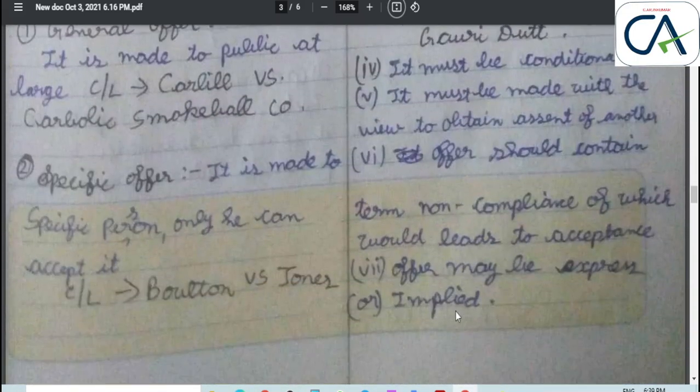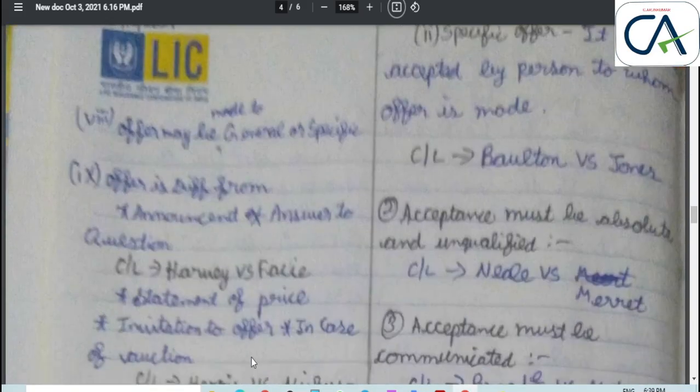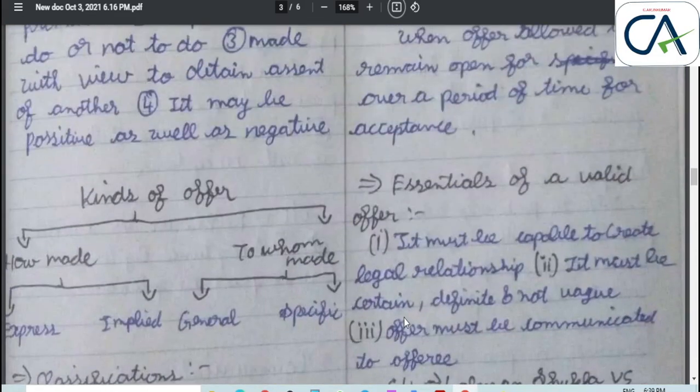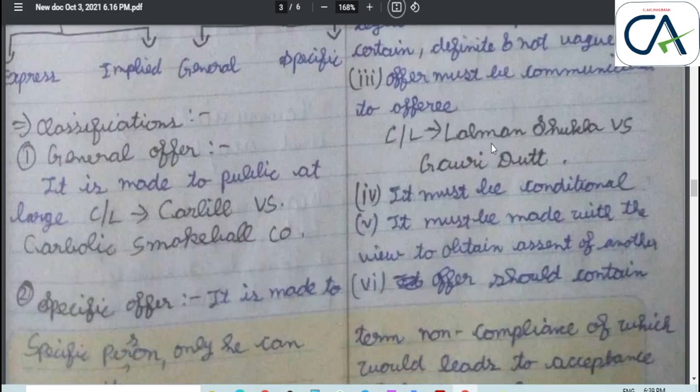Essentials of a valid offer. There are 9 essentials of a valid offer. They are: it must be capable of creating legal relationship. It must be certain, definite, and not vague. The offer must be communicated to the offeree. There is a case law, Lalman Shukla versus Gauri Dutt. Lalman Shukla is a servant, Gauri Dutt is the owner.